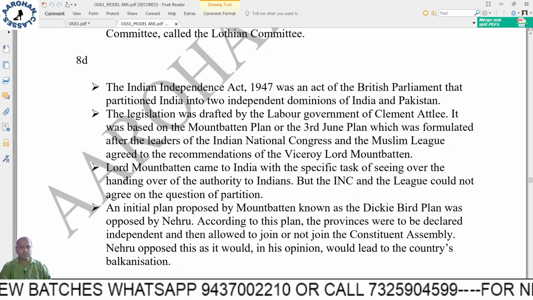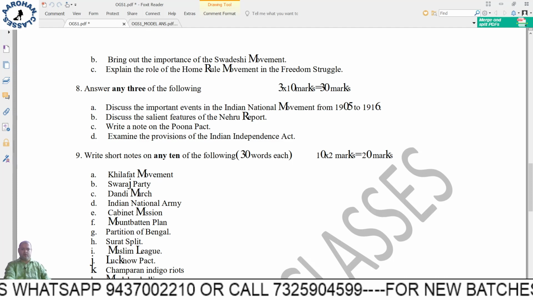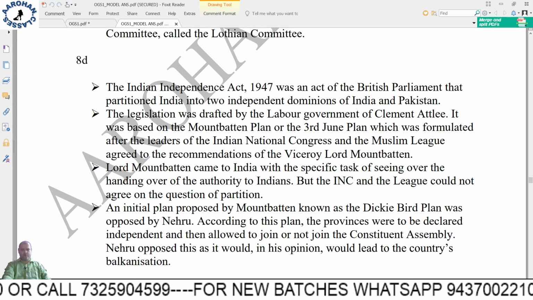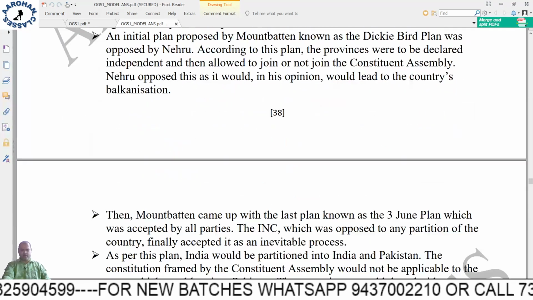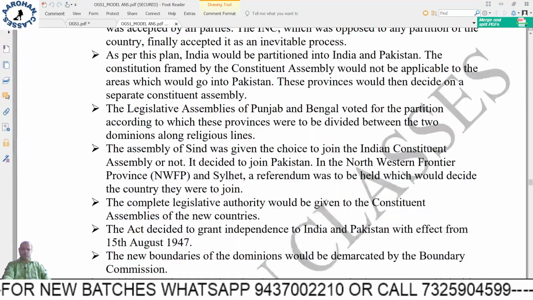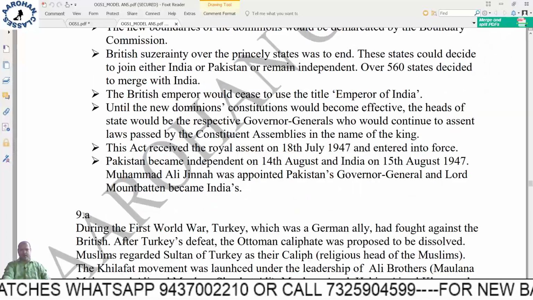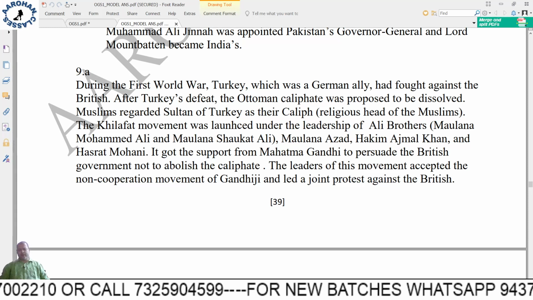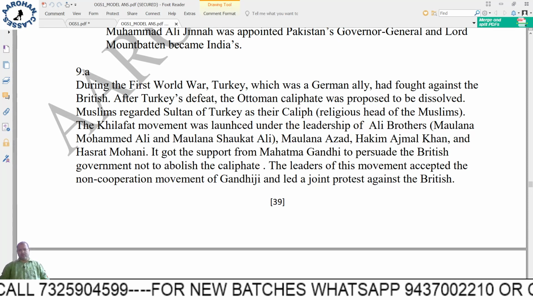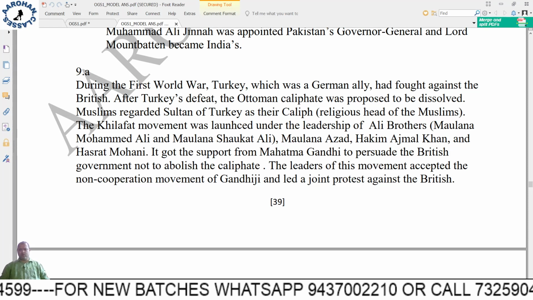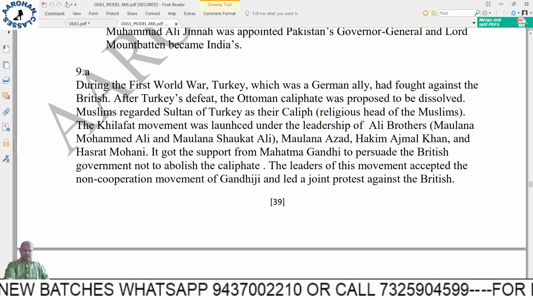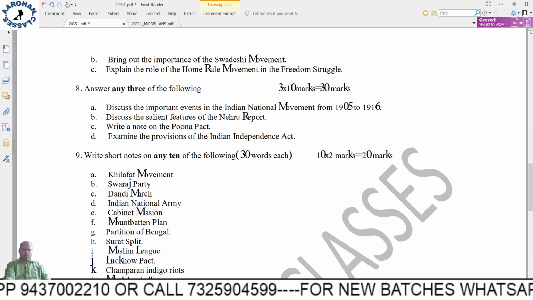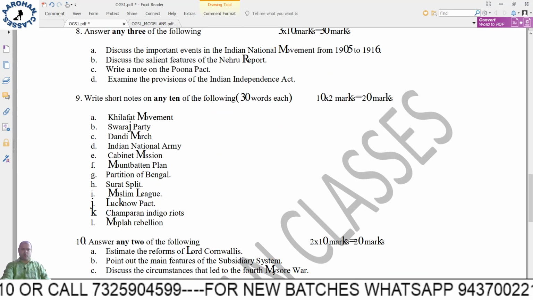Next, 8 bit D, examine the provisions of the Indian Independence Act. A lot of provisions are there, at least 6 important ones you can write, but you go through the entire part. Here 15 or 20 are given, any 6 you can choose. 6 points with 6 subheadings along with 1 diagram is sufficient for a 10 mark question. Below a 10 mark question, a diagram is not required. Again, short notes on any 10, 2 mark short notes.